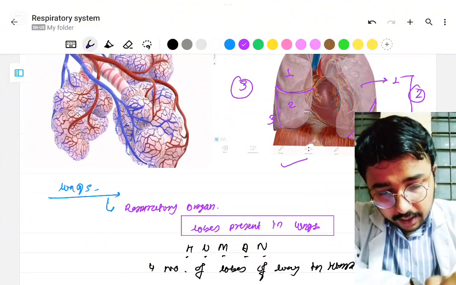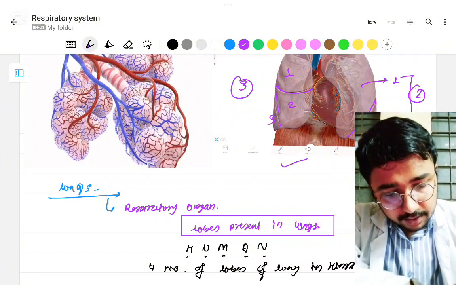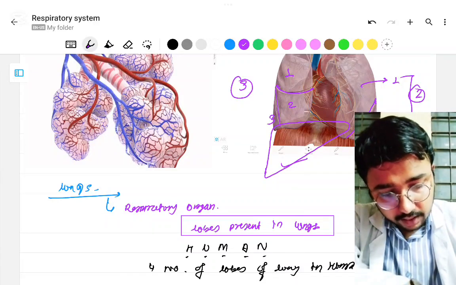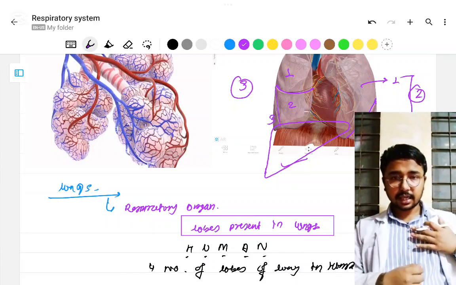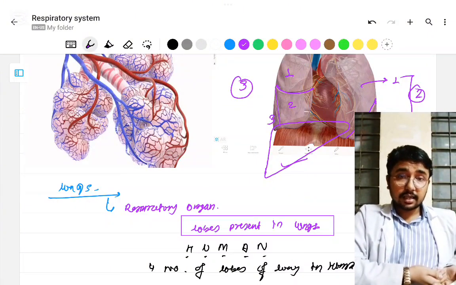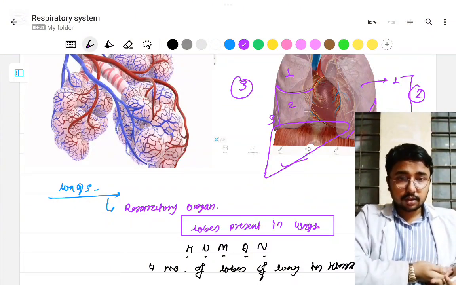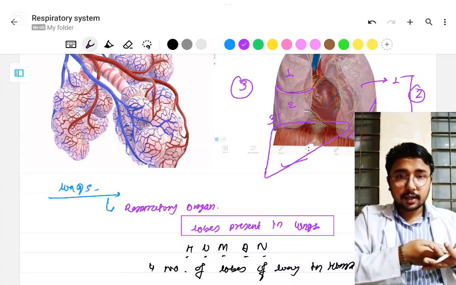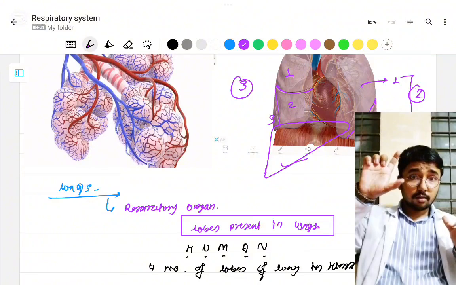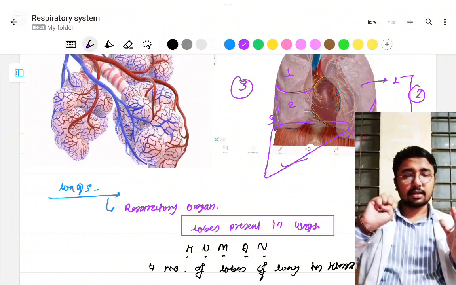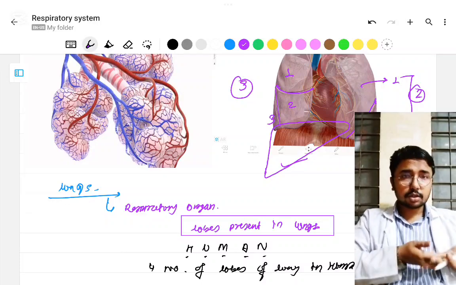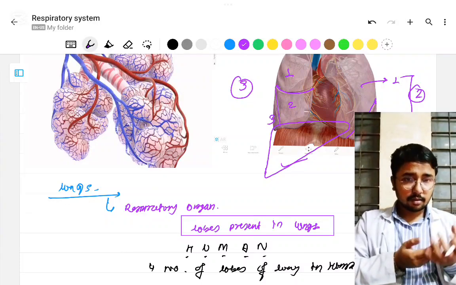If you appreciate over here, beside the right lung there is the presence of the liver, and this liver is going to push the right lung upward. So the right lung will be wider and shorter in vertical length, because it is being pushed up by the liver beneath it.